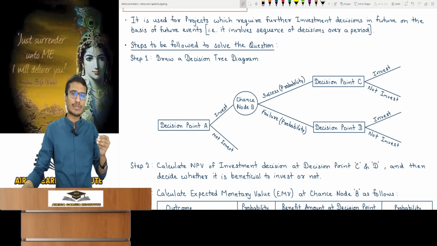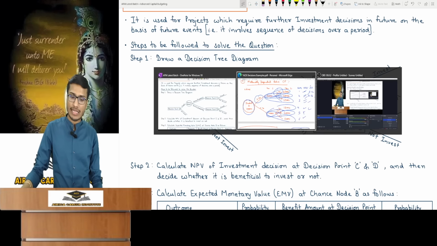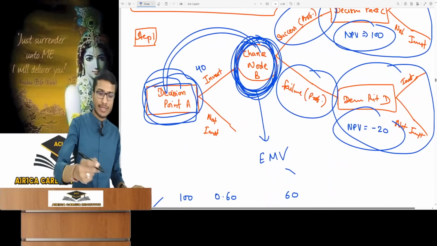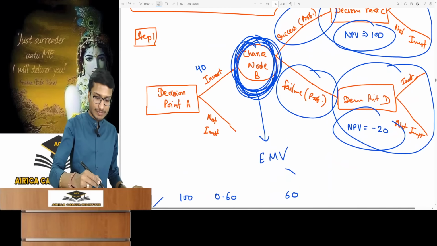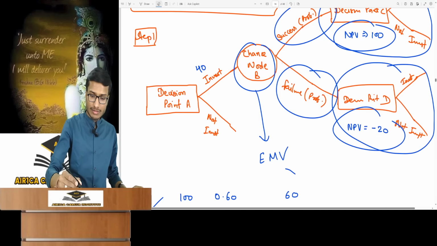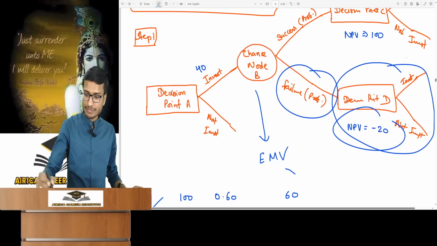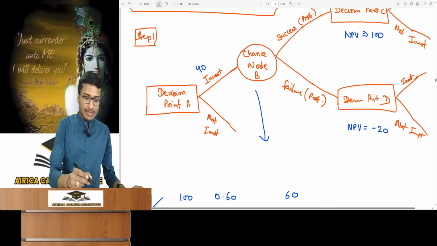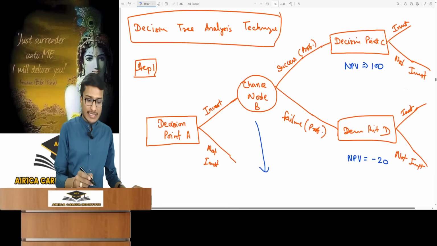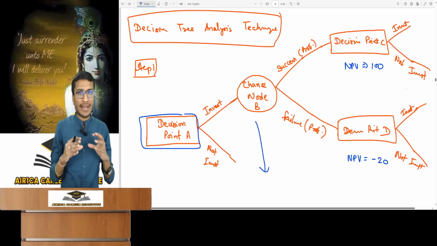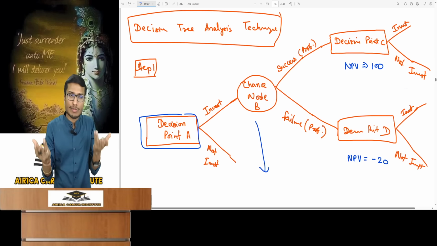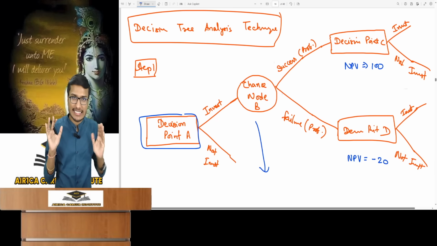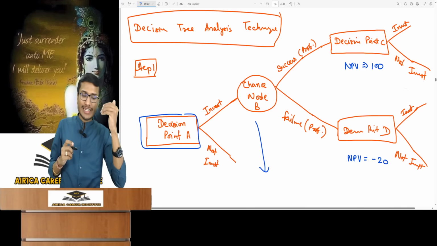To ensure full understanding, I will now explain this diagram using an example. I've already used such an example before. Let's look at that example. Look at this example. Suppose I have a decision point. This is the day 1 decision. Should I invest or not? We call this a decision point because a decision must be made. Remember, in this chart, a decision point is represented by a rectangle. Invest or not invest.